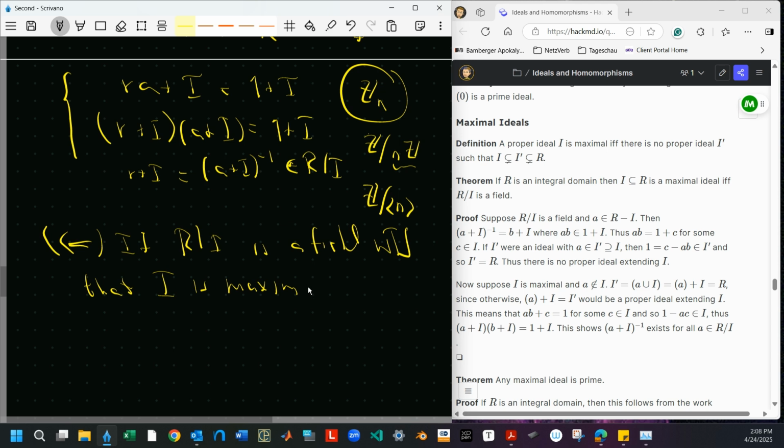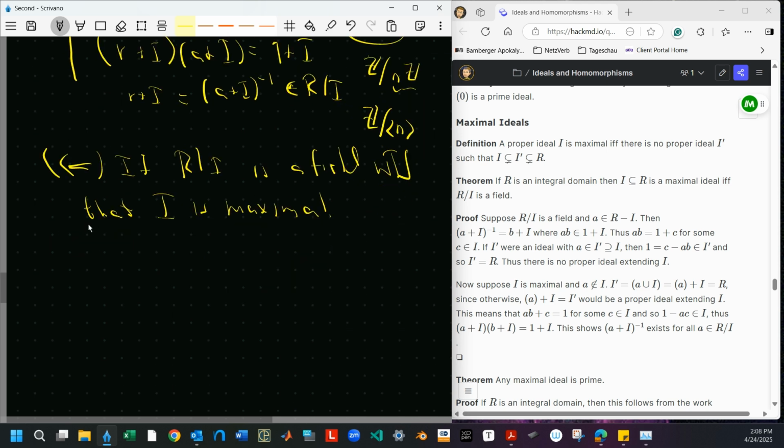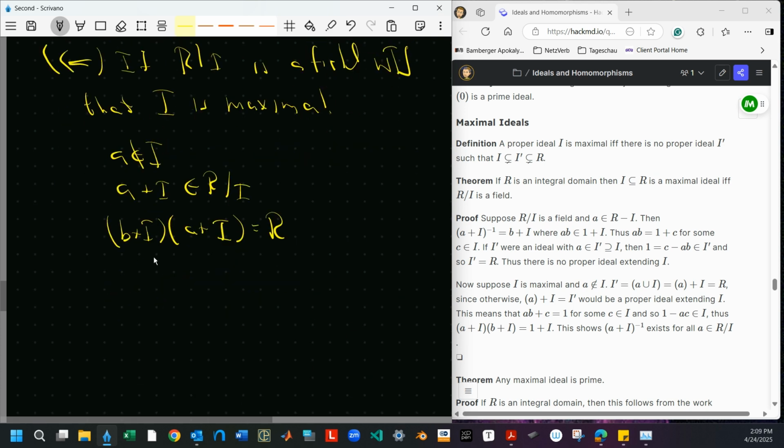And the argument's kind of the same in a sense. So it's a field. Let A be something which is not in I. Consider A plus I. This is an element of R mod I, and it's not 0, so it has an inverse because I'm assuming R mod I is a field. So I have some B plus I times A plus I, which is giving me all of R. And so in particular, I can get AB plus something in I, let's call it C, equal to 1.